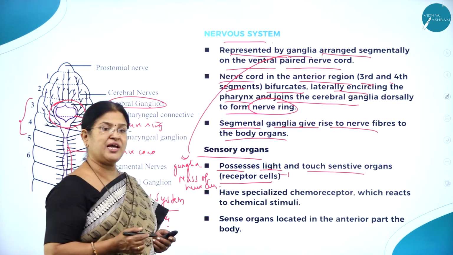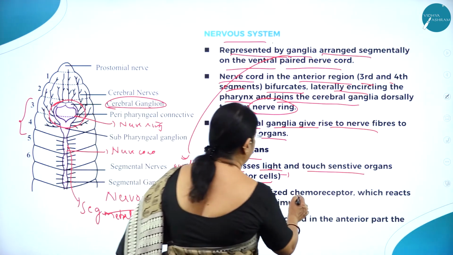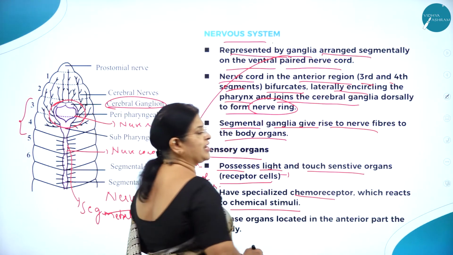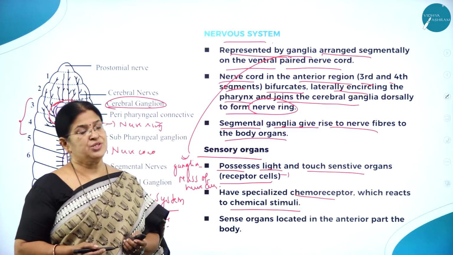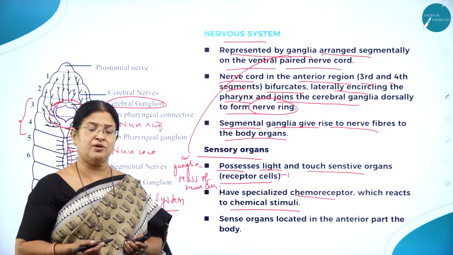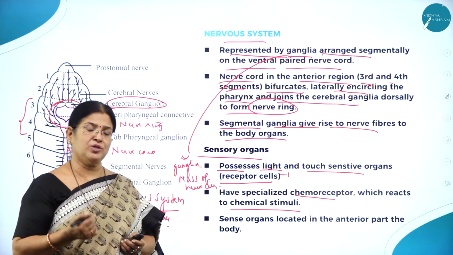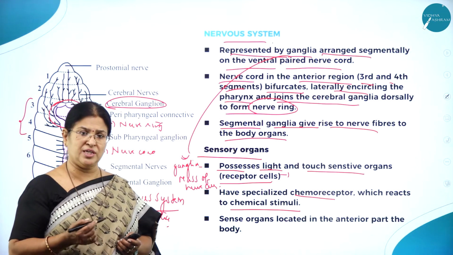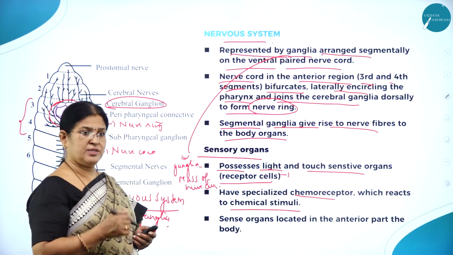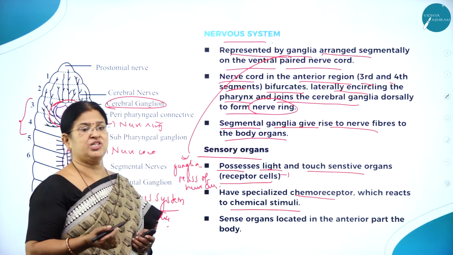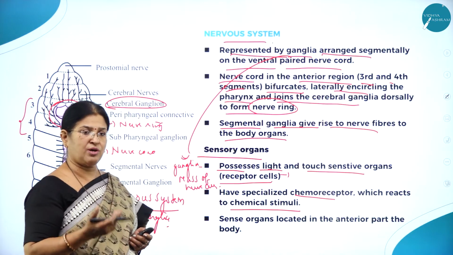Then they have specialized chemoreceptors, which react to chemical stimuli. As you know, it is a terrestrial animal living in the soil, so the acidic nature of the soil or the salinity of the soil may have an effect on the body of the earthworm, where it is able to sense the soil texture, the soil content, or the soil concentration.